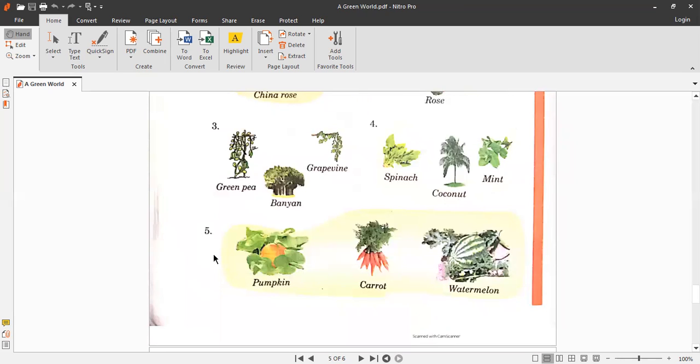Okay. Number 5 has three options. It's a pumpkin. You can see the pumpkin growing on the creeper plant, and this is a carrot, picture of carrots. The carrots grow under the ground, so they are root vegetables, and the watermelon is again growing on the creeper plant. So these two are the creeper plants and this is a root vegetable. So obviously it grows under the ground, so this is different, and these are creepers, both are creepers.